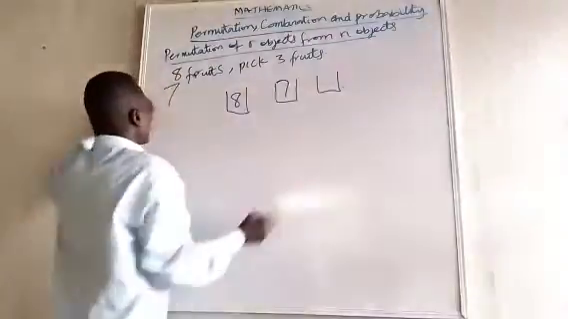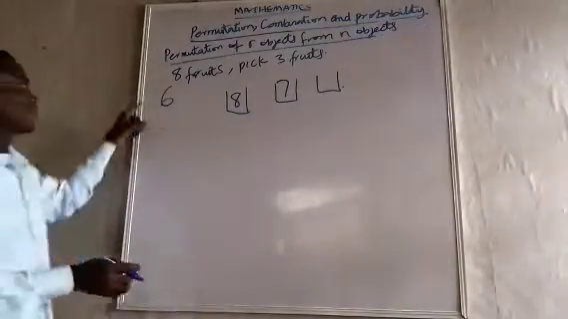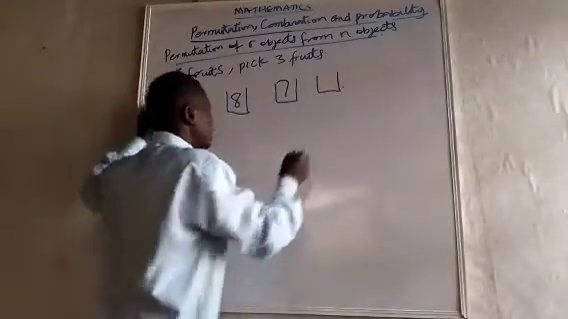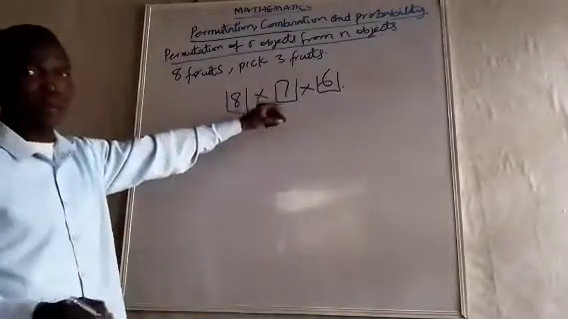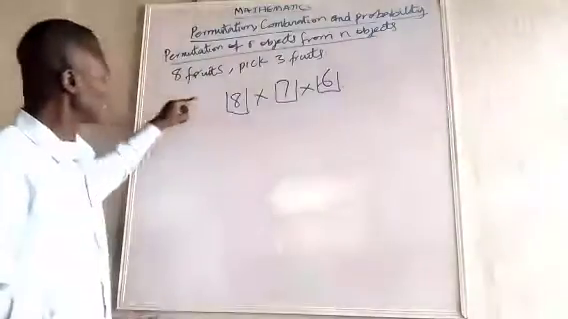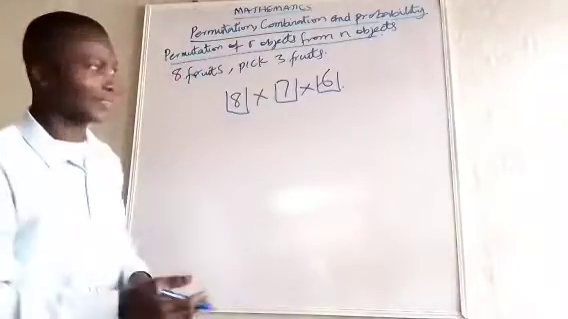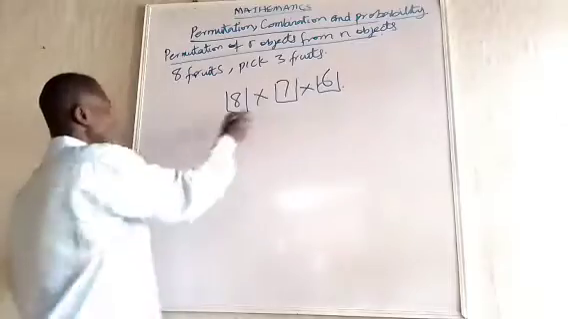I have 7. Since I have picked 1 now, this one has reduced to 6. You can see. Now, again, I pick 1. How many options do I have there? I have 6. So that is it. So the possible arrangements to pick 3 fruits out of 8 different fruits is 8 times 7 times 6. And how do we express this in factorial form? If you look at this, it's going to be 8